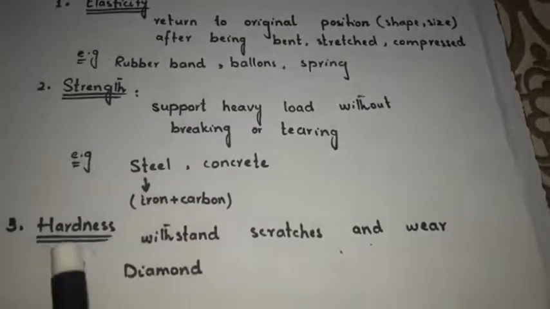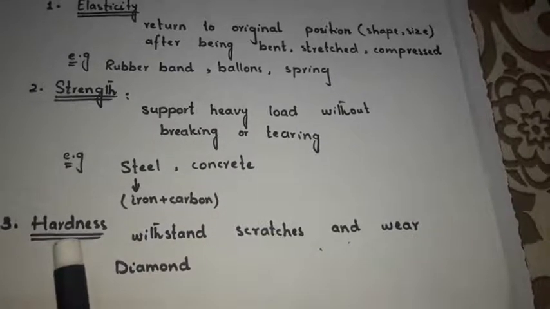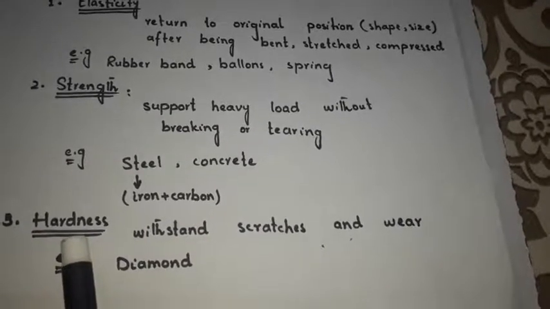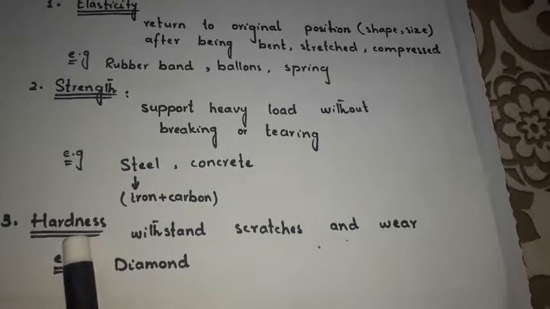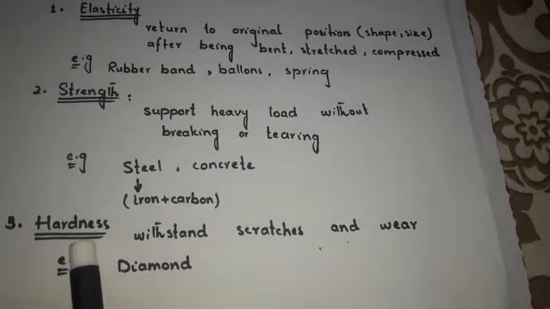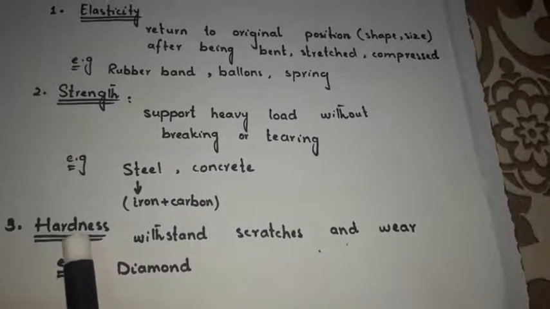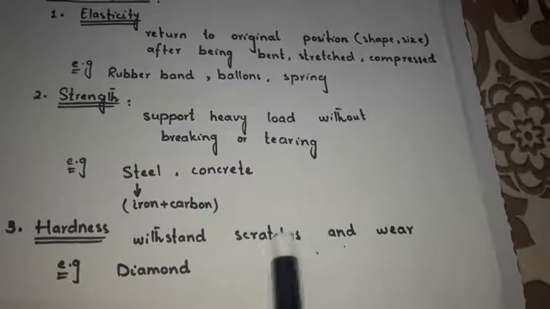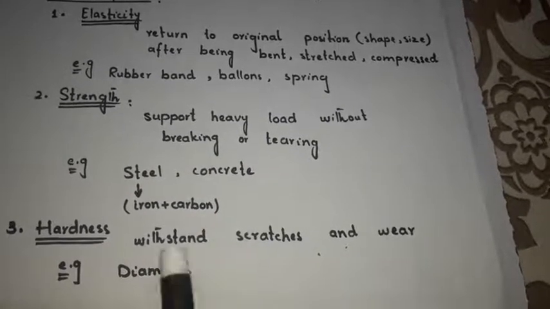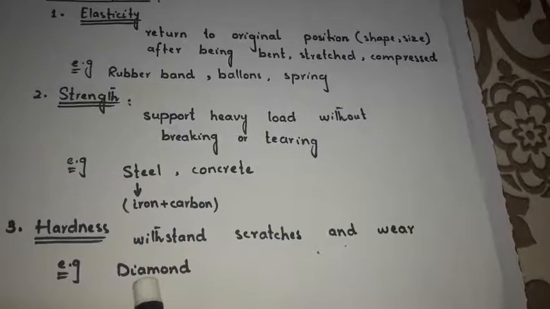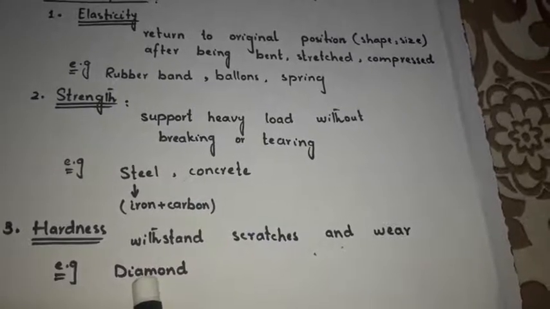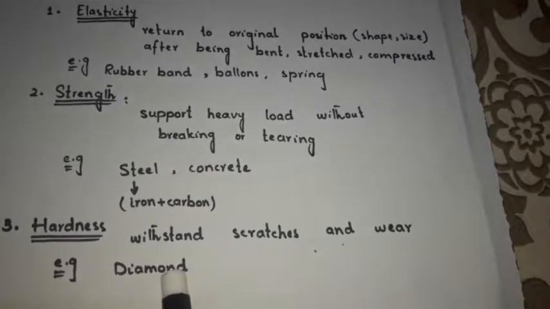So next, our third property is hardness. First of all, I will tell you the definition of hardness. Hardness of a material is its ability to withstand scratches and wear. Like a diamond: when you scratch some objects, we cannot see any scratch on them.